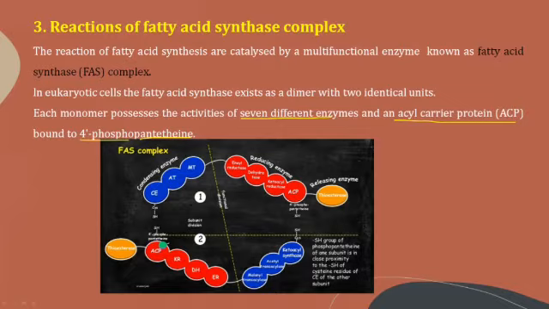You can see the structure like this. These are the two structures, two identical units. You can see this unit and this unit look the same. These two are the two identical subunits. Hence we can say it is a dimer consisting of two monomers, each monomer consisting of 7 different enzymes. You can see here 1, 2, 3, 4, 5, 6, 7. Seven different enzymes, and it also consists of the acyl carrier protein.